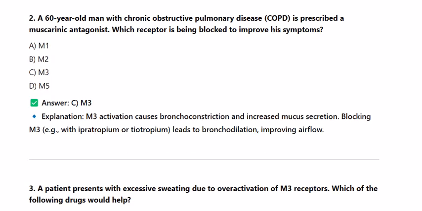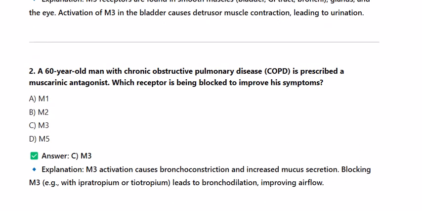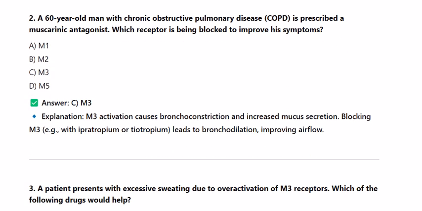2. A 60-year-old man with chronic obstructive pulmonary disease, COPD, is prescribed a muscarinic antagonist. Which receptor is being blocked to improve his symptoms? A. M1, B. M2, C. M3, D. M5. Explanation. M3 activation causes bronchoconstriction and increased mucus secretion. Blocking M3, e.g. with ipratropium or tiotropium, leads to bronchodilation, improving airflow.